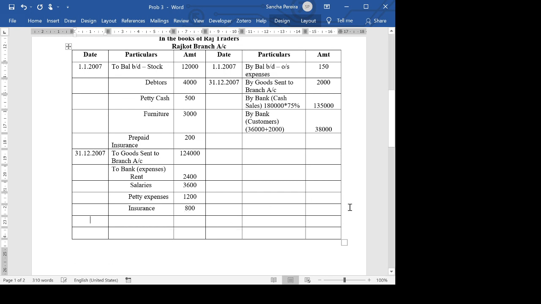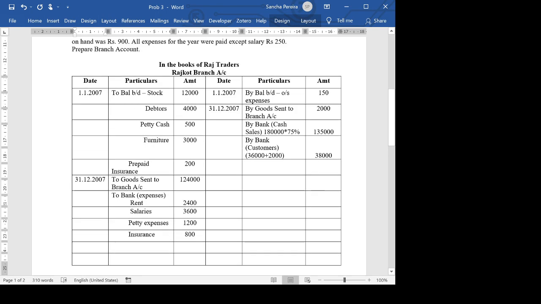Now, suppose all these expenses were incurred by the branch. I have not taken this. In one of the first or second problems, I've done this where the expenses are solely incurred by the branch, and I have not taken the expenses there. But since the head office is sending an amount to the branch for these expenses, I include this here. Is that okay? Next.